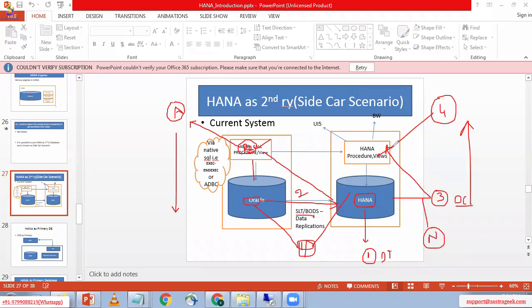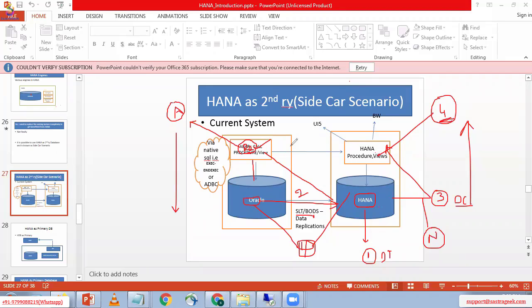Actually, in ABAP, what do we do? In ABAP, select star from MARA into table internal table. That means we send the data into the internal table. But here in HANA Studio, in the HANA database, there is no internal table. Instead of the internal table, we pass the data into the view. Now this view has the output data.